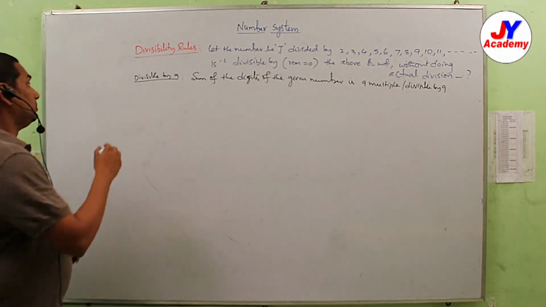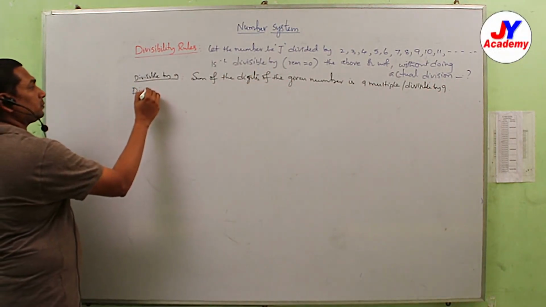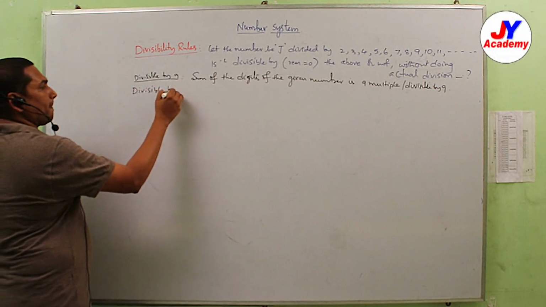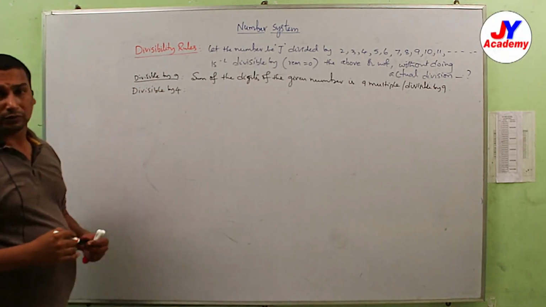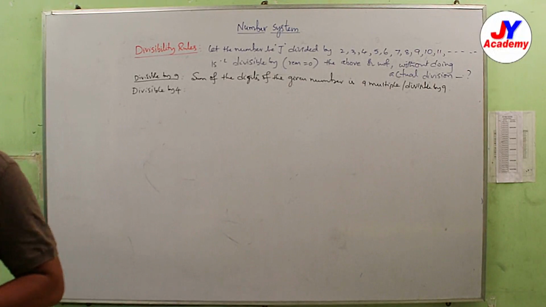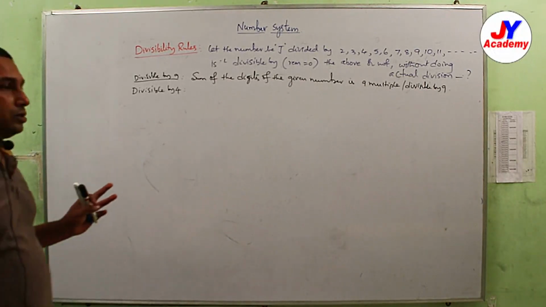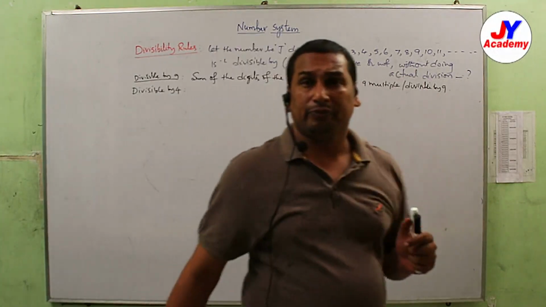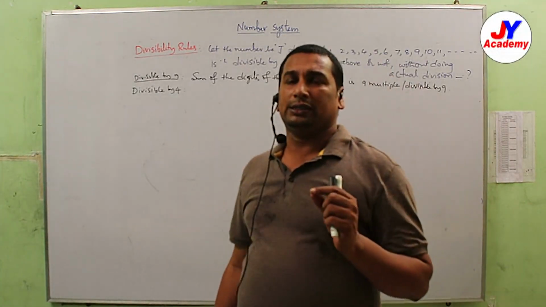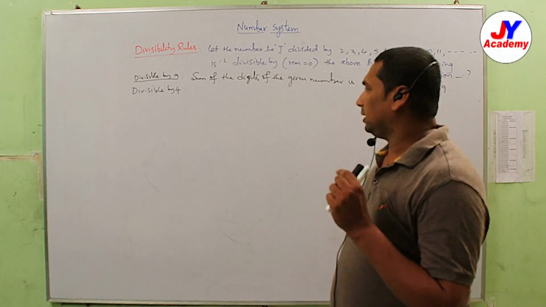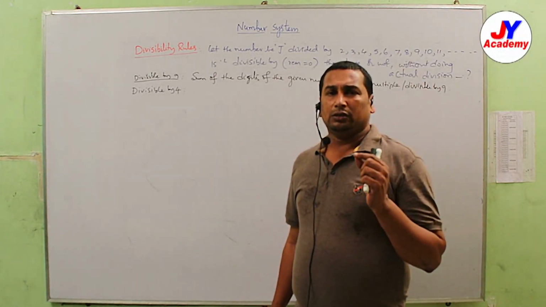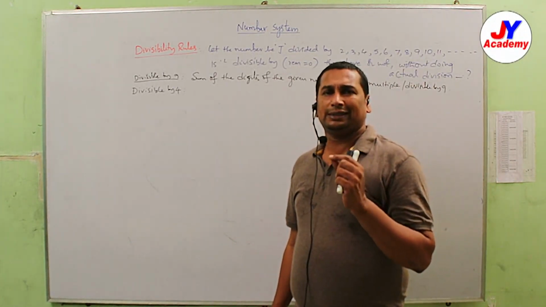So now we'll see divisible by 4. Divisible by 4. So 4 is 2 into 2. Divisible by 2 means the last place, or the number ends with 0, 2, 4, 6 or 8.